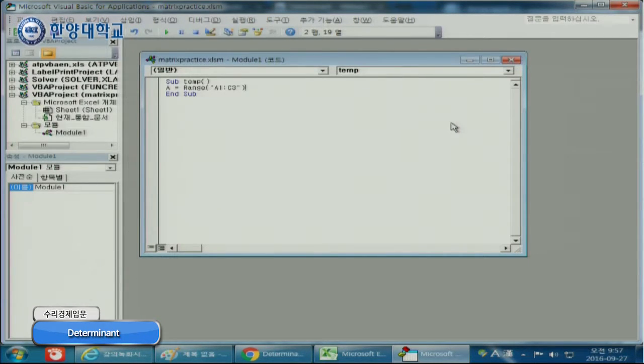There is an alternative way. Another way is to define A as a range. There are two ways: cells 1, 1 to cells 3, 3. Actually, this is more intuitive, though a bit long. I prefer the second way: first column, first row, and third column, third row. So there are two ways to read the matrix in the spreadsheet.